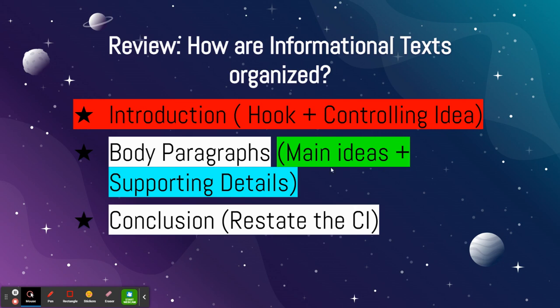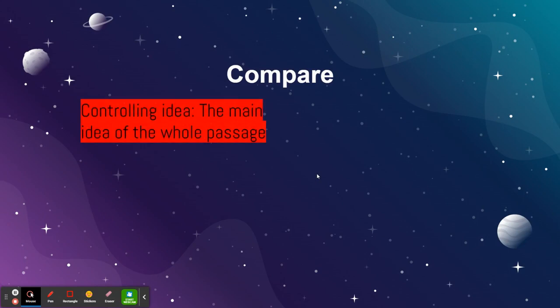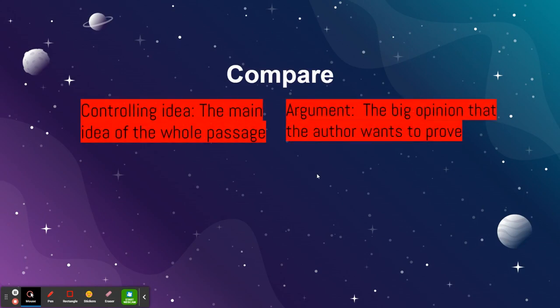But what you find inside those paragraphs is going to be a little different. So, in an informational text, you have a controlling idea, the main idea of the whole passage. An argumentative text has an argument, though, the big opinion the author wants to prove. What's the thing they want you to believe or do now that they've proven their opinion?